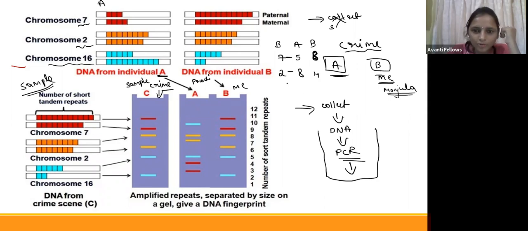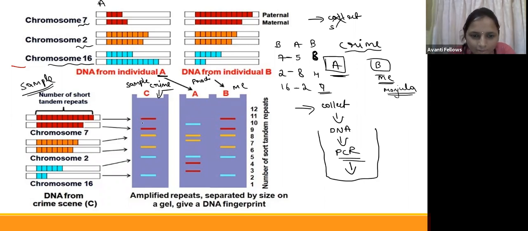Okay, and in chromosome 16, Prachi is having 2 repeats and I am having 9. Like this, the repeats are different here. Now what will happen, guys? They are going to run on the agarose gel. You can see here what will happen.